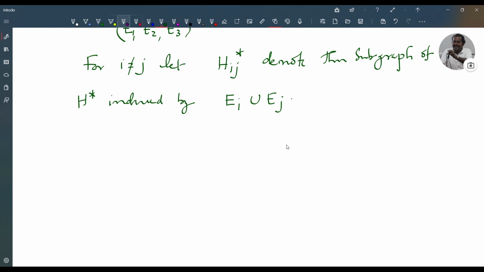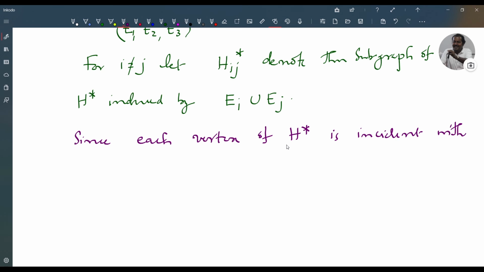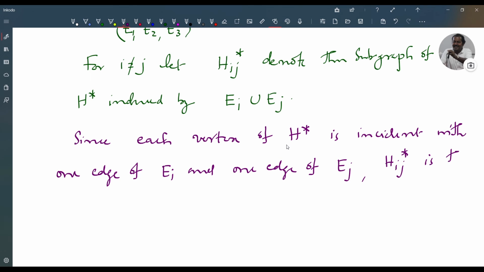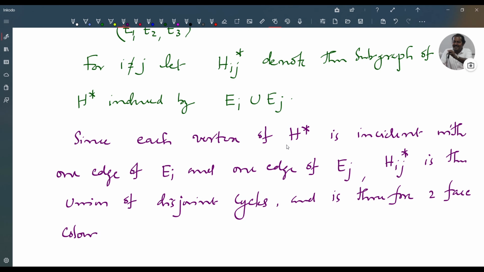Now, since each vertex of H star is incident with one edge of Ei and one edge of Ej, Hij star is the union of disjoint cycles and is therefore two-face colorable. This is by exercise 9.6.1.